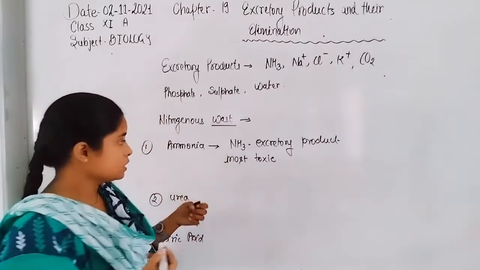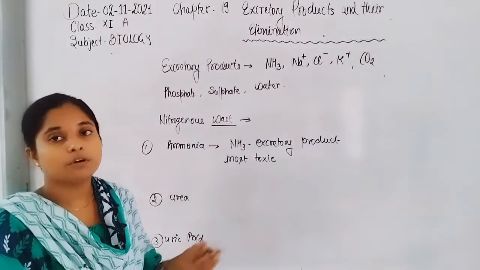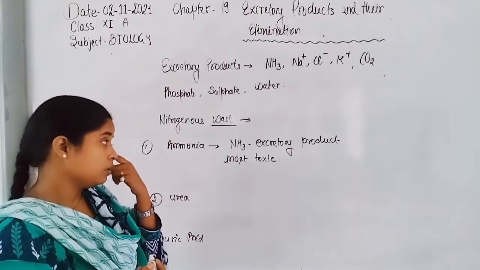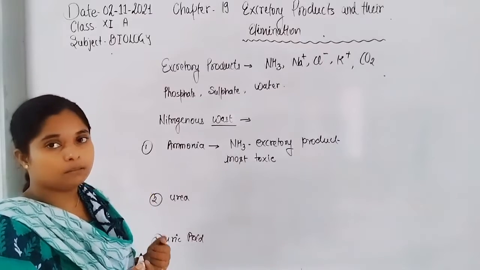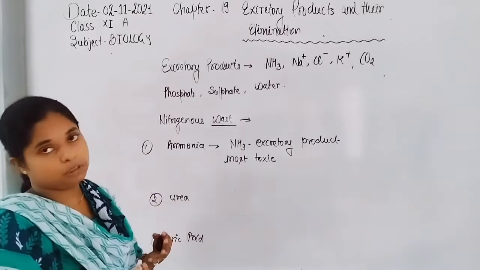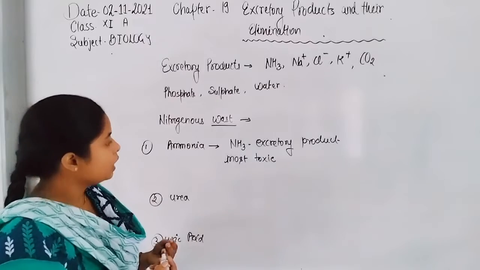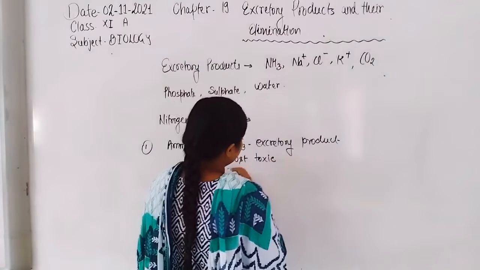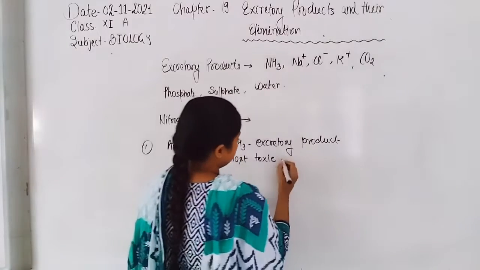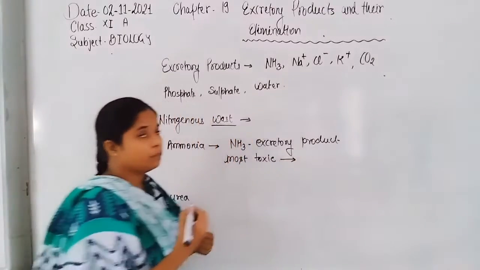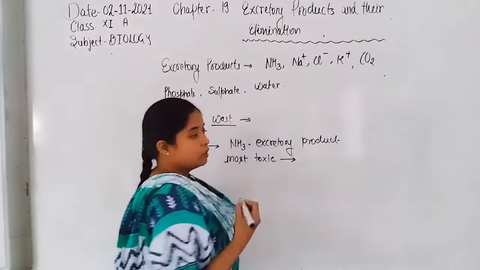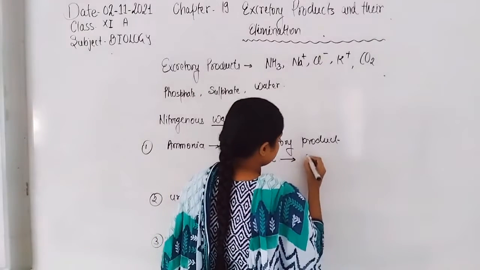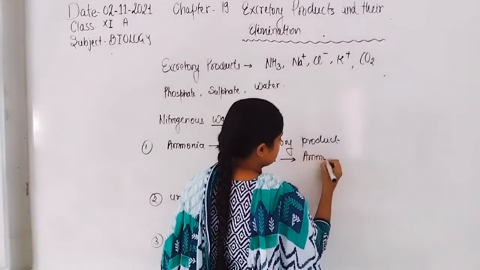Hence, such organisms need more water for removal of ammonia, for decreasing its toxicity. So that's why maximum number of all the aquatic animals secrete ammonia as excretory product. Such animals, who release ammonia, are known as ammonotelic organisms.